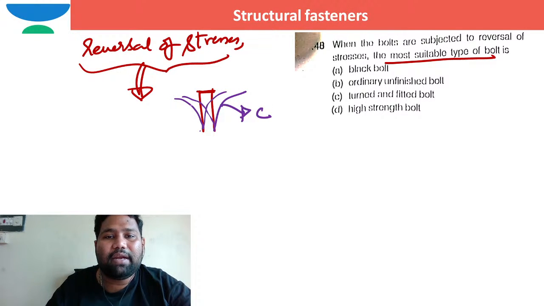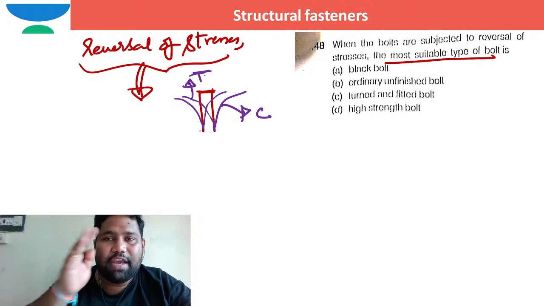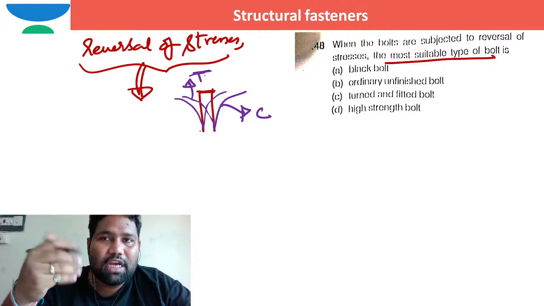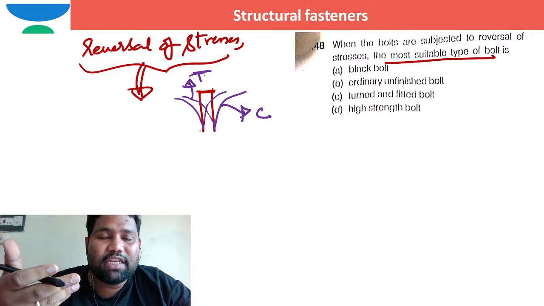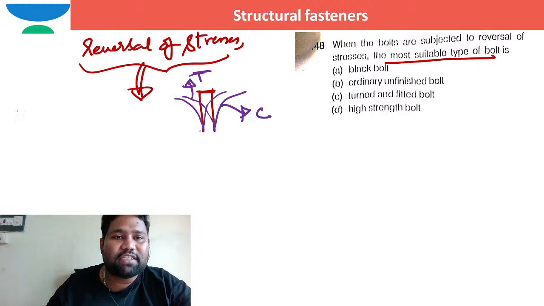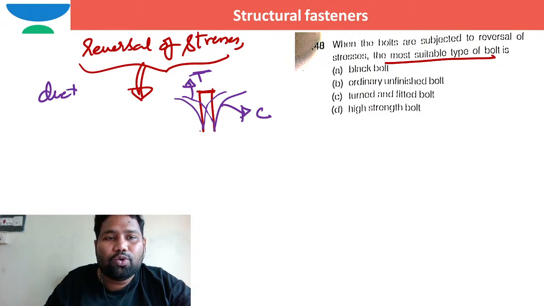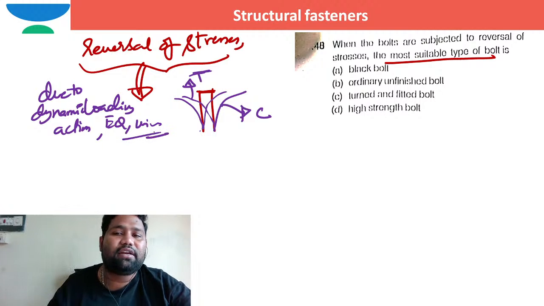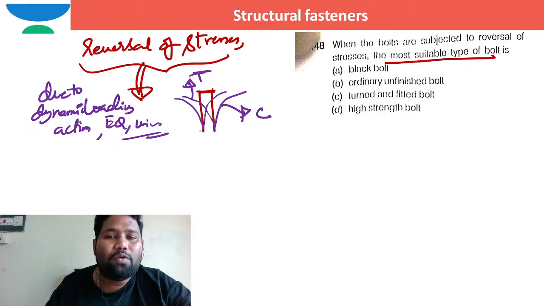When it has got bent in this way, the same phase is under tension. So on the same phase of the material, if alternate tensile and compressive stresses are changing, such type of stresses are nothing but reversal of stresses. This reversal of stresses comes into the picture due to dynamic loading action, maybe earthquake or wind actions, etc. In such case, which type of bolts are better?